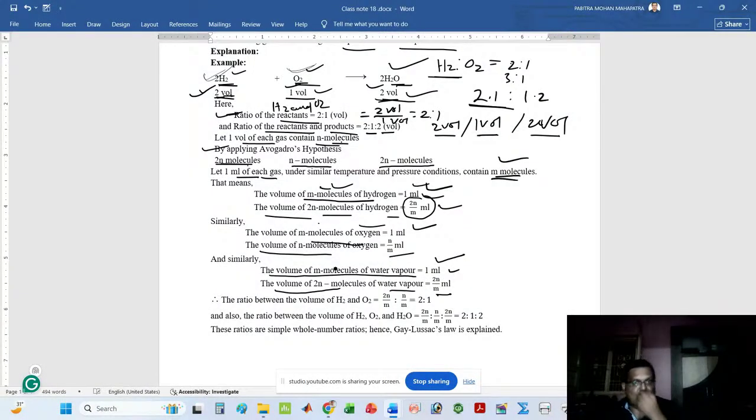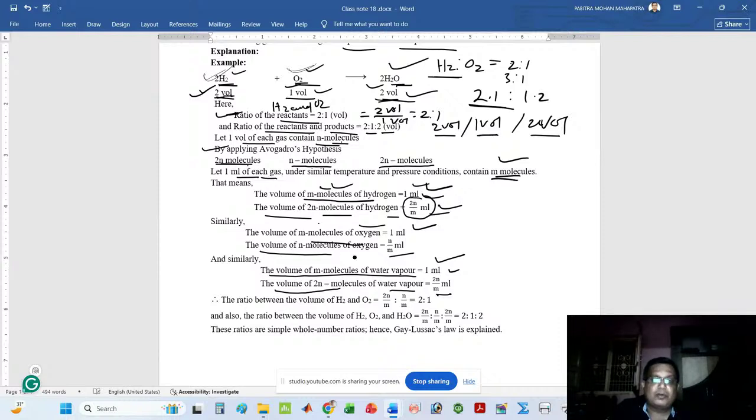If I take 1 ml of each gas and each gas carries m molecules, then as per the data, the volume of 2n molecules of hydrogen is equal to 2n by m ml.